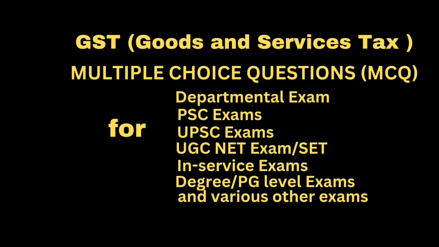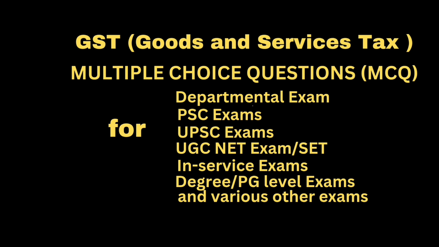Question. The person shall be entitled to take credit of input tax only when. Answer. Option A. He is registered under GST. Option B. The goods or services or both are used or intended to be used in the course or furtherance of business. Option C. He satisfies the conditions prescribed under section 16(1)(6) subsection 2. Option D. All the above conditions are satisfied. Correct answer. Option D. All the above conditions are satisfied.